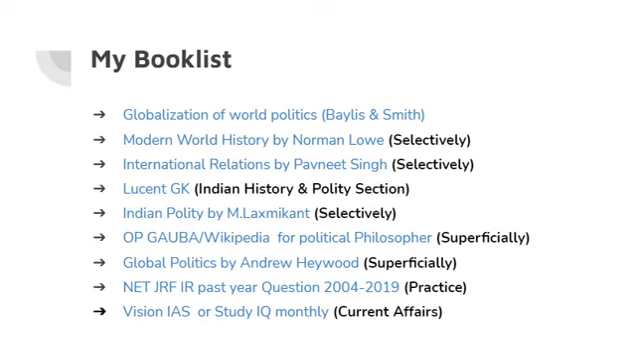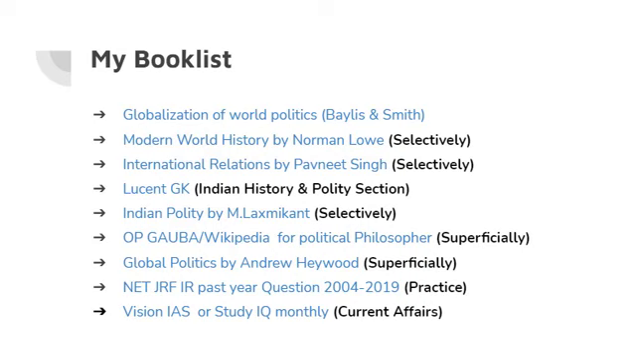Next, for Indian history and polity, you can rely on Lucent GK book. Some people also suggest that they should go for M. Laxmikant, but I advise that use Laxmikant only for reference and for some important commissions and committees only. There's no need to go in depth in this book.